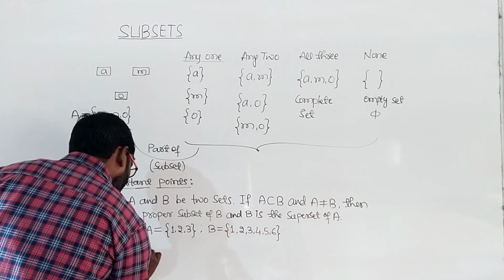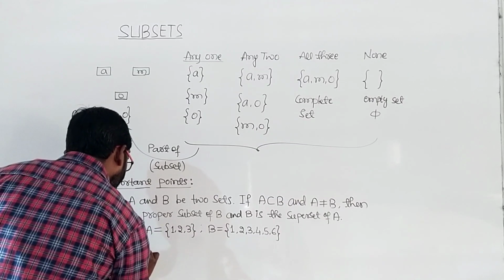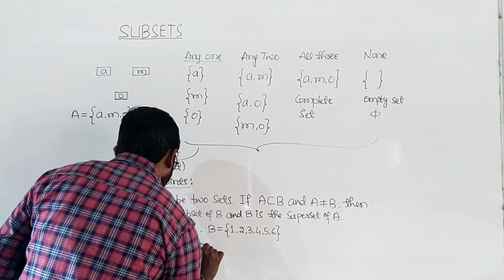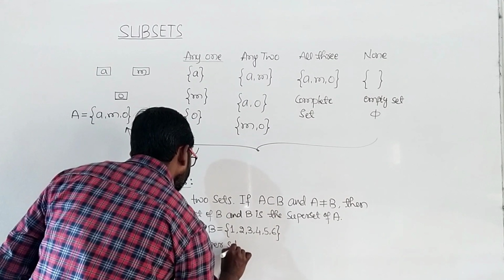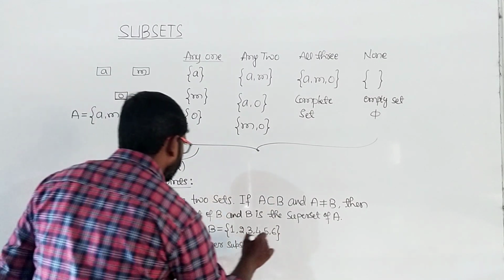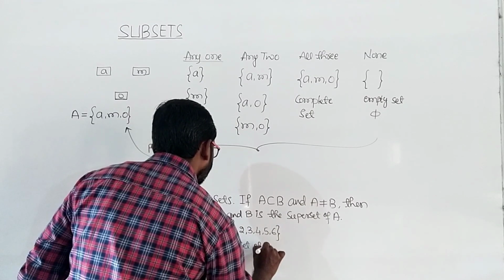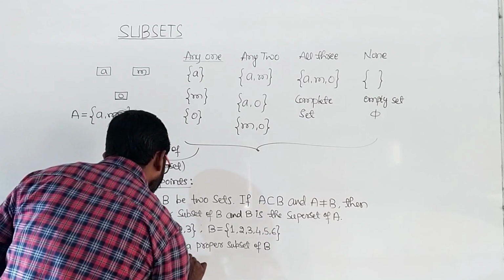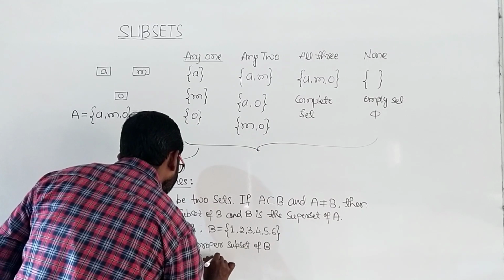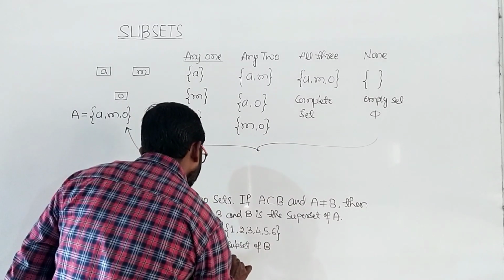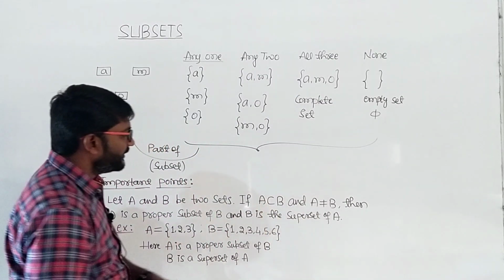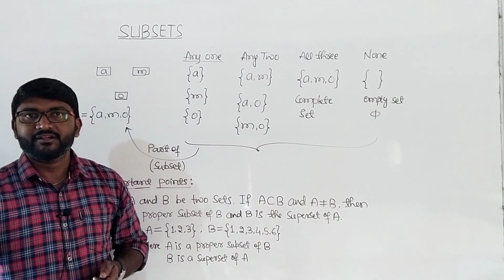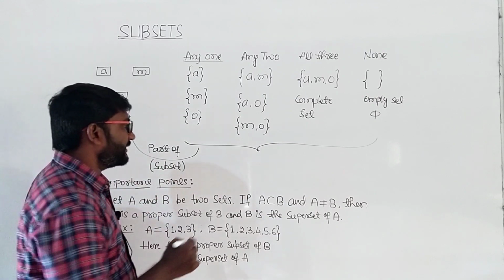So here A is a proper subset of B, and B is a superset of A. This is how you need to represent the proper subset and the superset. So I'll take one more example now.